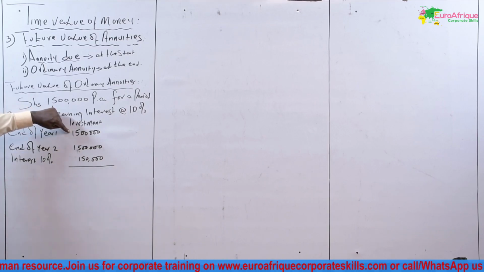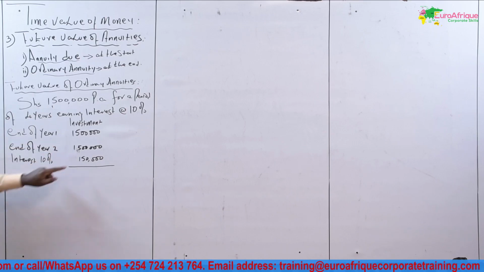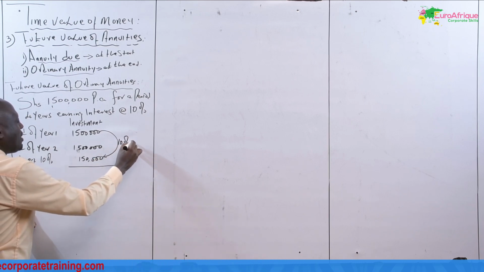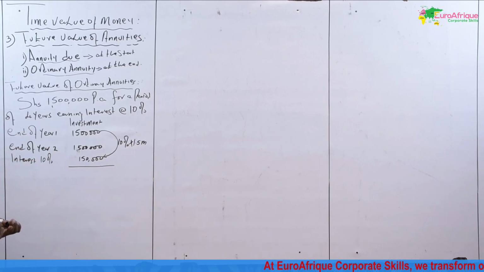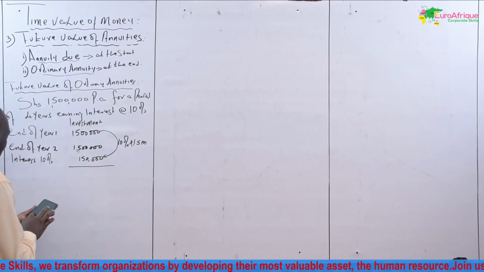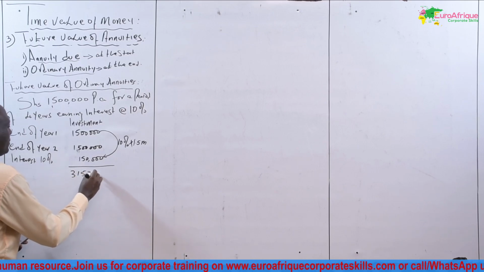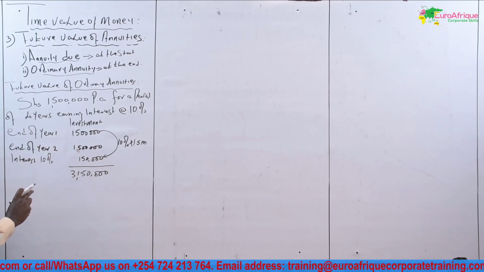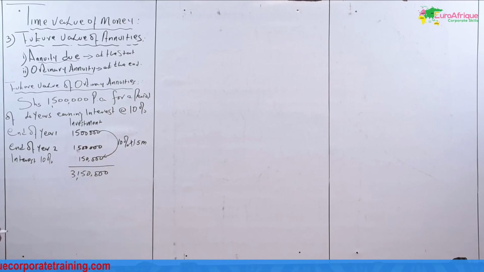It is the investment at the end of year 1 plus investment at the end of year 2 plus the interest from this investment. This is 10% of 1.5 million. I want to use my calculator, although that should be 3.15 million. This is that 150,000. At the end of year 2, there is investment for year 1 plus investment for year 2 plus interest from investment at the end of year 1.